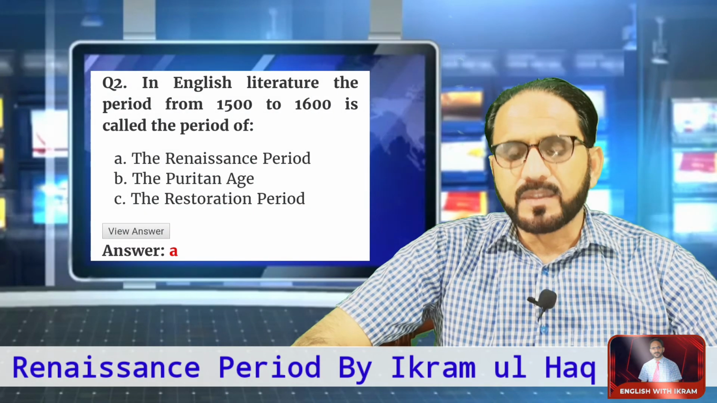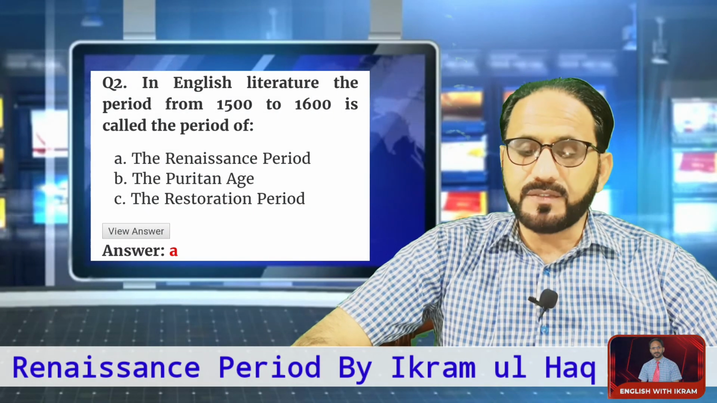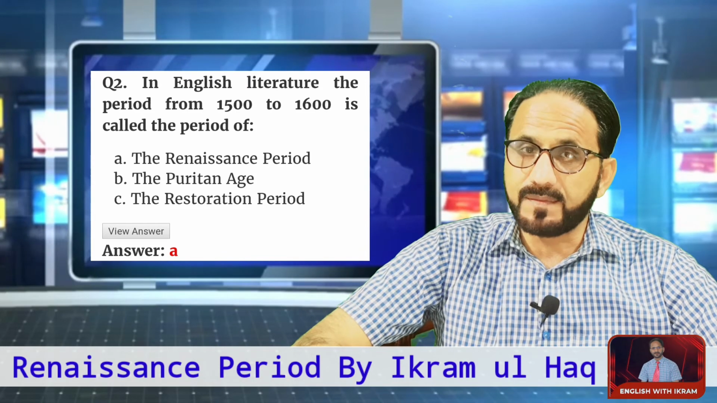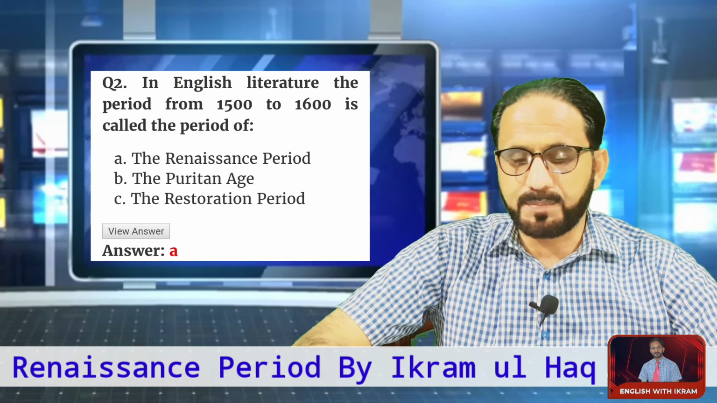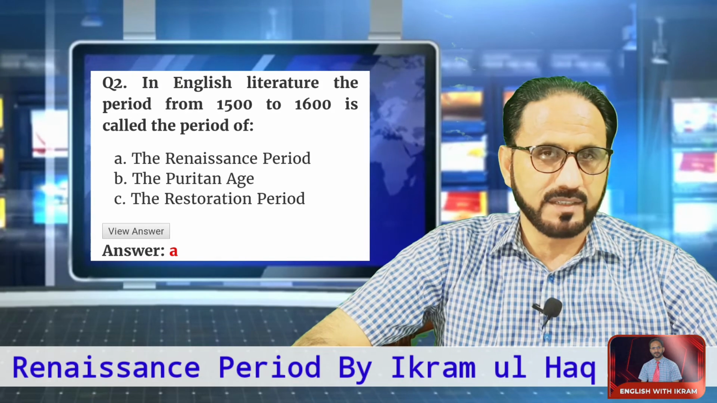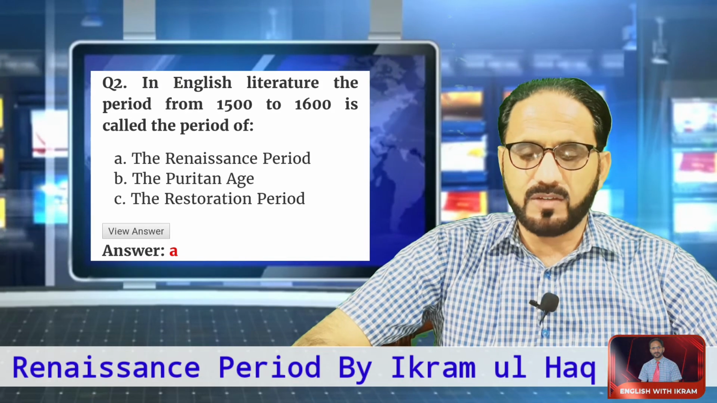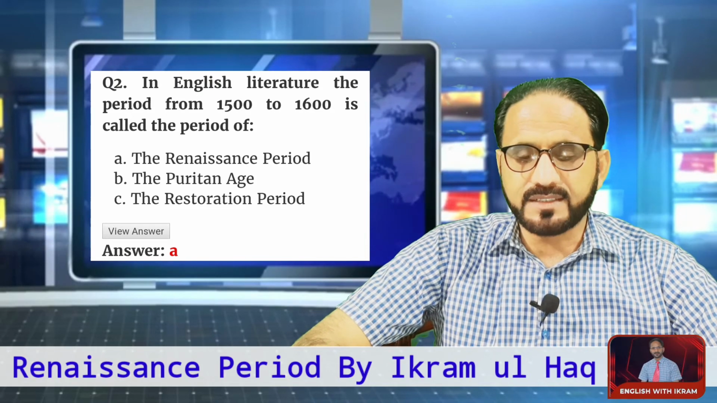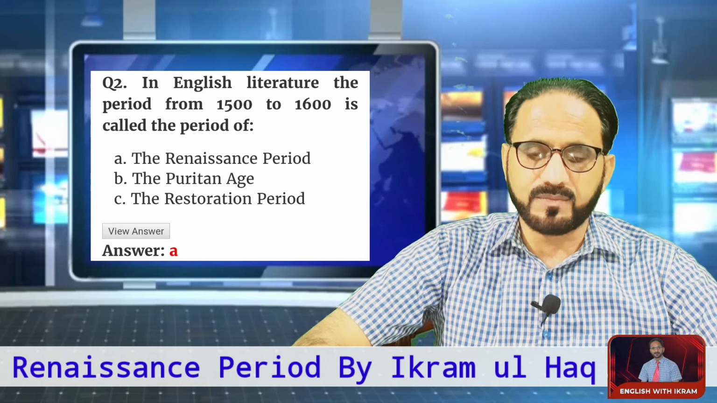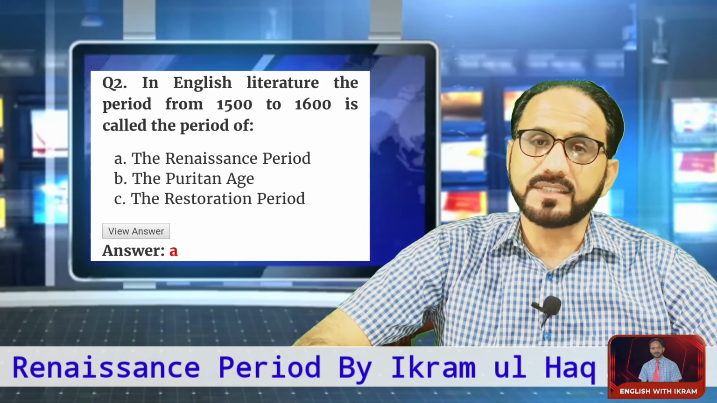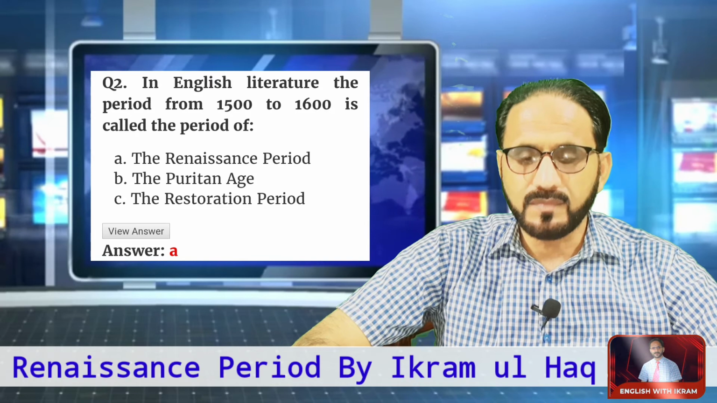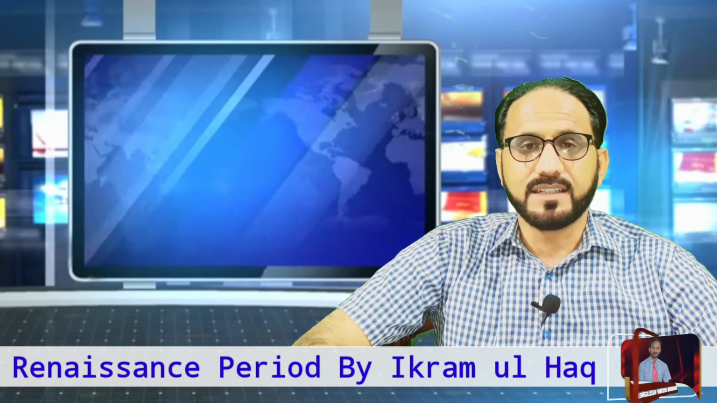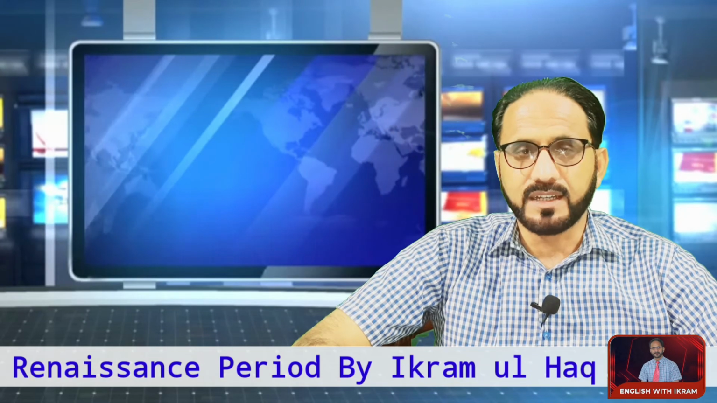MCQ number 2. In English literature, the period from 1500 to 1600 is called the Renaissance period, Puritan or Restoration period? The right option is option A, the Renaissance period. The Renaissance period is from 1500 to 1600. Very important period. I have discussed this again and again, that it is a very important period in the history of English literature.